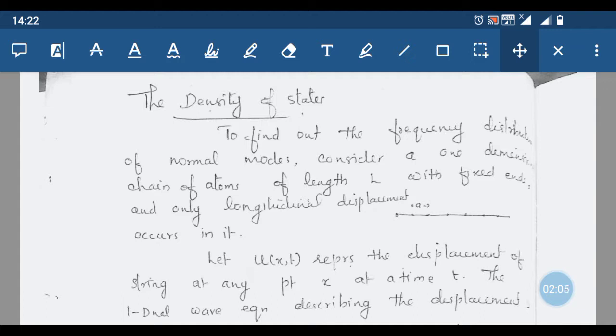For that we consider a one-dimensional case. Consider a one-dimensional chain of atoms of length L with fixed ends and only longitudinal displacement occurring. In order to study it in the simplest manner, we consider only the longitudinal motion as a first step. Because of the motion of waves, or the production of a temperature gradient or something like that, the atoms in the material will be displaced from the equilibrium position.